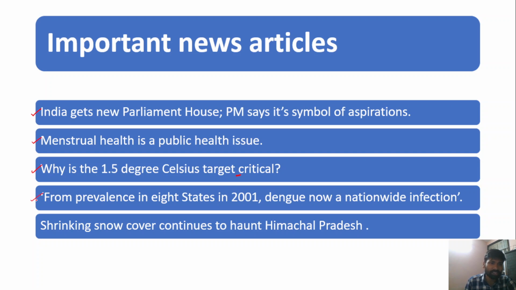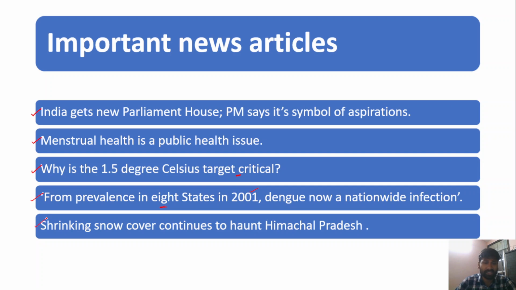And the fourth article is: from a prevalence in 8 states to 2000, dengue now a nationwide infection. So this is with respect to the dengue virus, right? It has become a widespread phenomenon throughout the country. Earlier it was confined to the tropical states, like it was confined to 8 states only. Now it has spread across India, and this also signifies the growing threats of climate change and global warming, and the emergence of new threats.